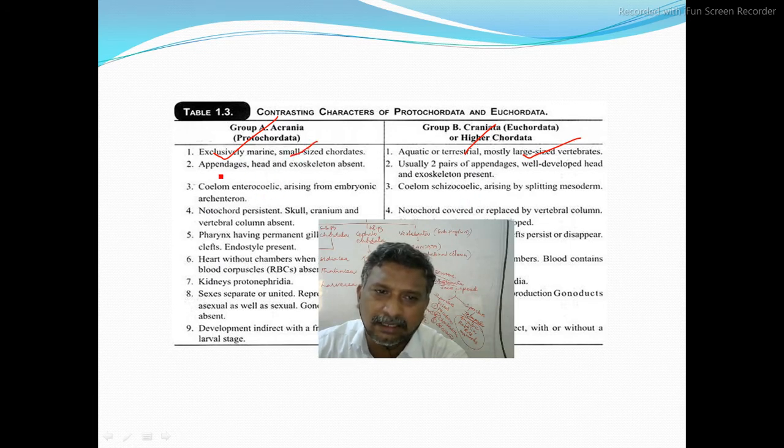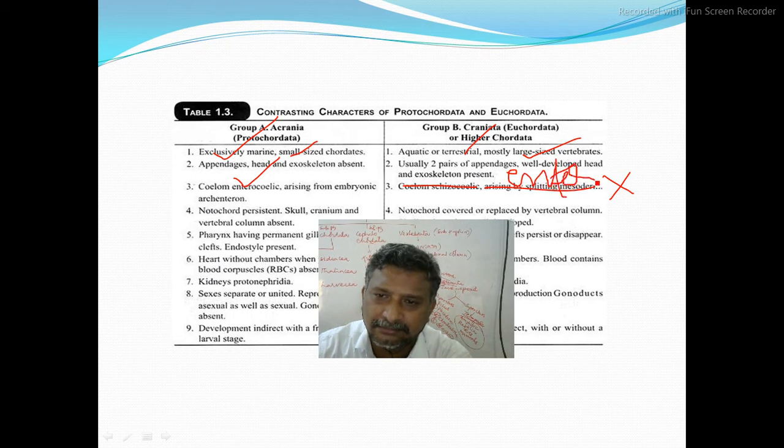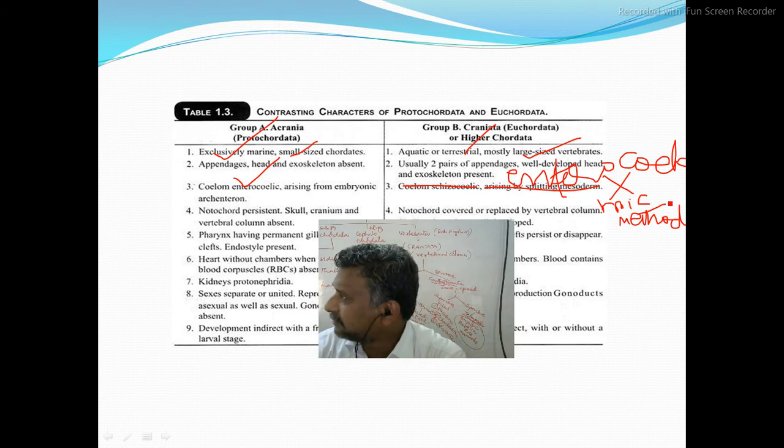So in both of them, the coelom is formed by the enterocoelomic method. Enterocoelomic method of coelom will be there.